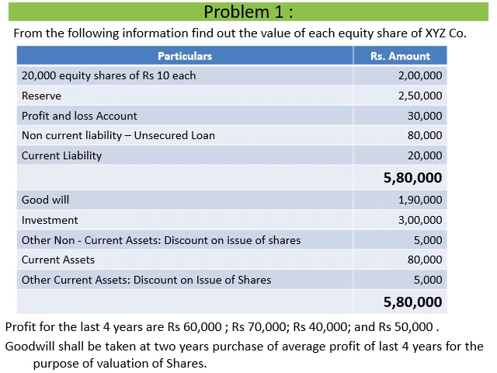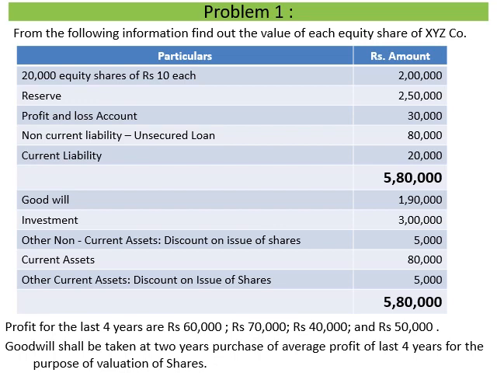Let us take a problem which is going to help us understand how we are going to value an equity share using the intrinsic value method or net asset method. In this particular problem, the balance sheet of a company XYZ is given, where the liabilities and asset sides are shown. On the liabilities side we have an item like equity shares; there are no preference shares here, only equity shares. Equity shares of 20,000 at rupees 10 each. Then we have a reserve, profit and loss account, net current liability, which is unsecured loan. Then current liability 20,000. So the total balance is 5,80,000 on the liability side.